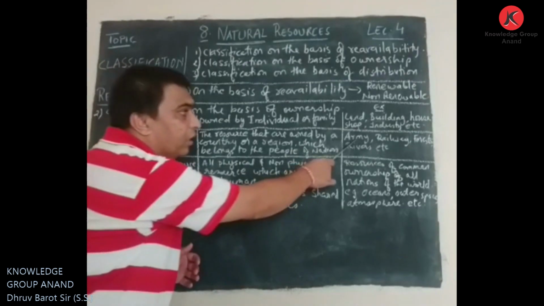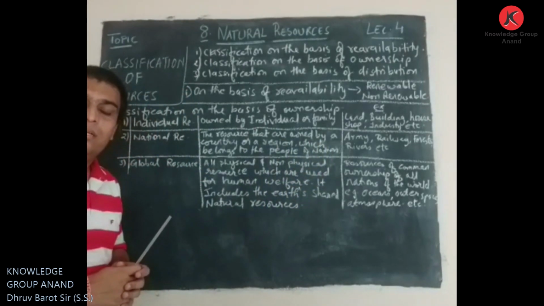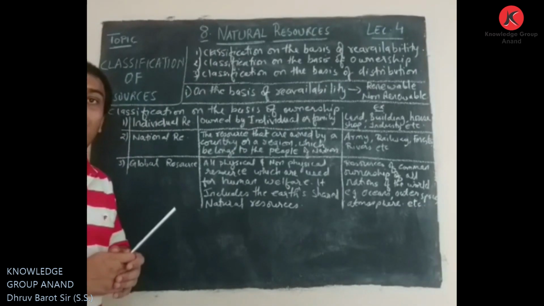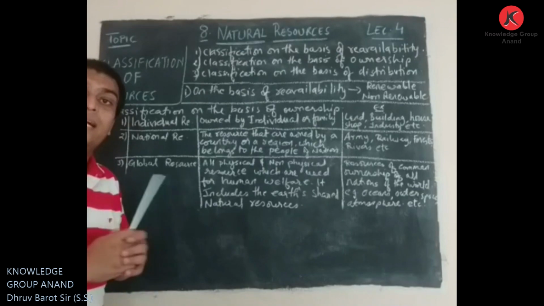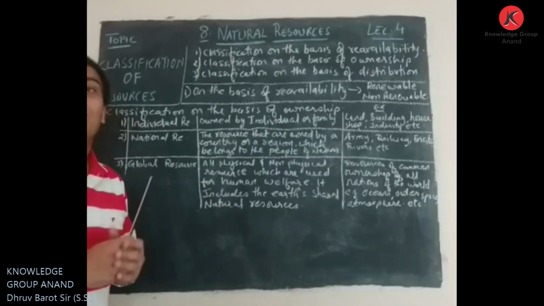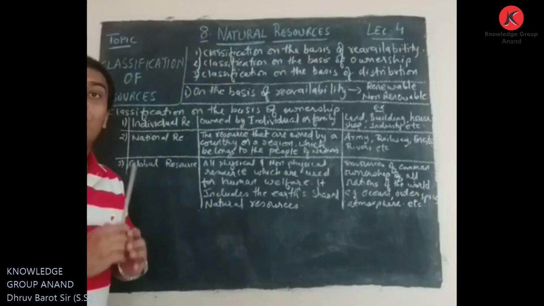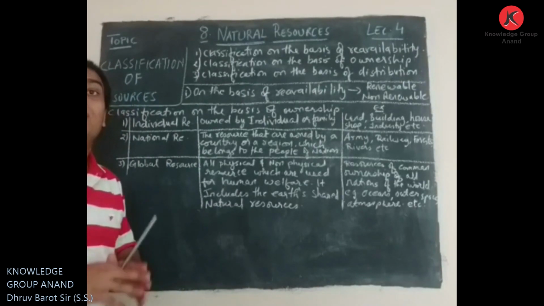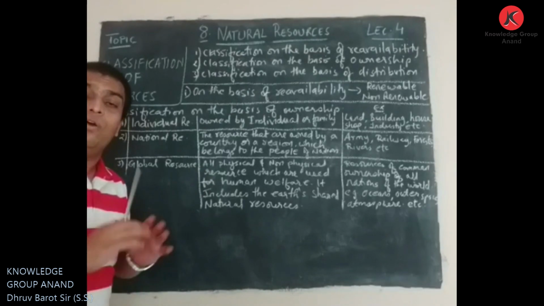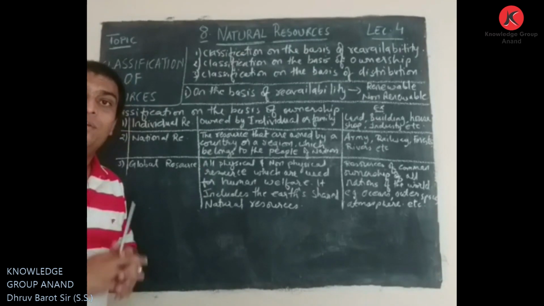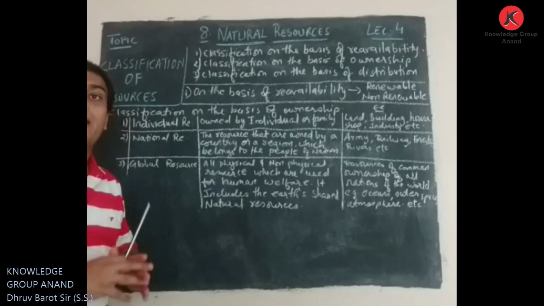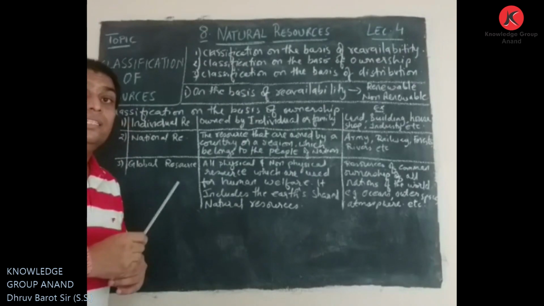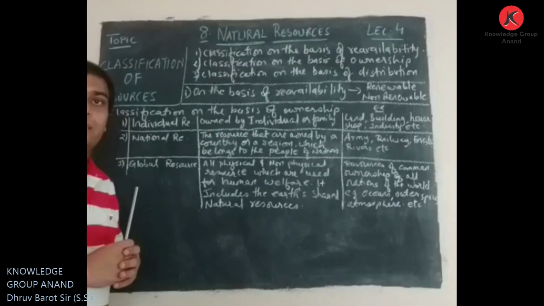Here are some examples. For example, the army of our country that is working for the security of the country, for the security of the people of our country. There is no individual owner of the army, navy or air force. Any of the defense wings does not have any individual owner. They are national resources, right?